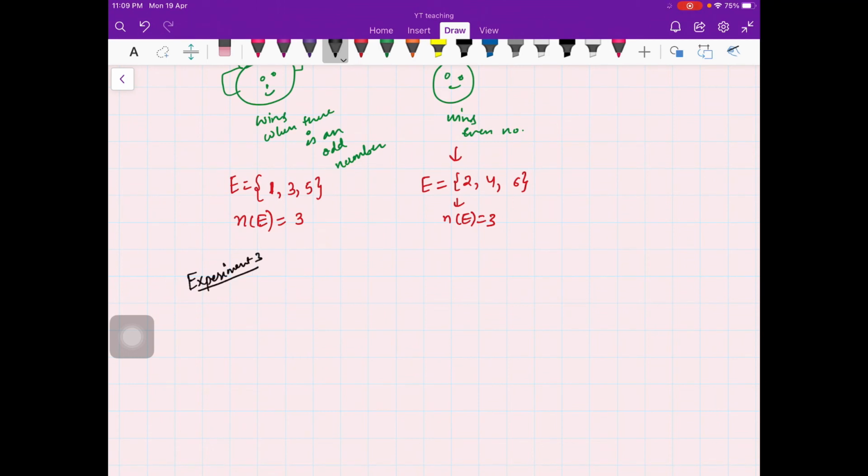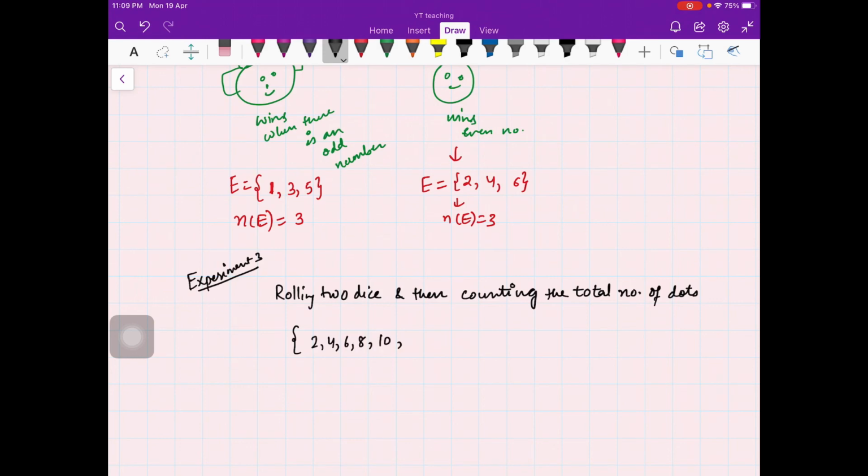Suppose the experiment is rolling 2 dice and then counting the total number of dots. We have already seen that the possible outcomes are 2, 3, 4, 5, 6, 7, 8, 9, 10, 11, 12. So these are the possible outcomes.